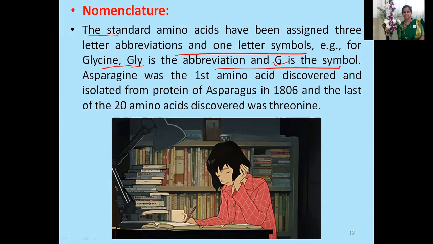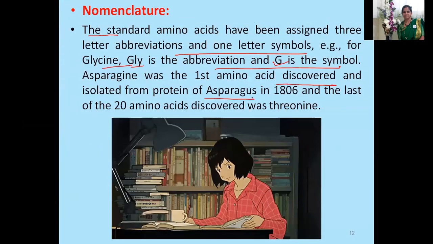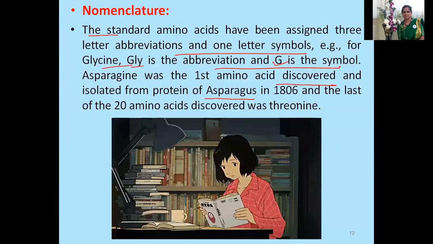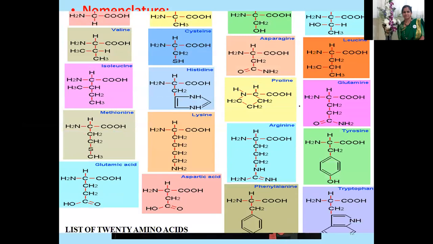Asparagine was the first amino acid discovered and isolated, from the protein of asparagus in the year 1806. And the last of the 20 amino acids discovered was threonine. Hope you're making note of all this information.